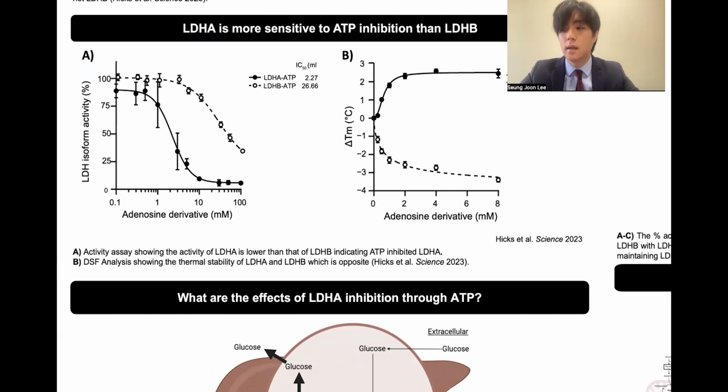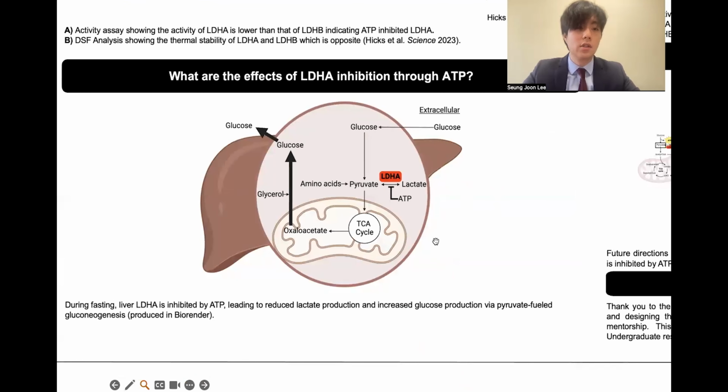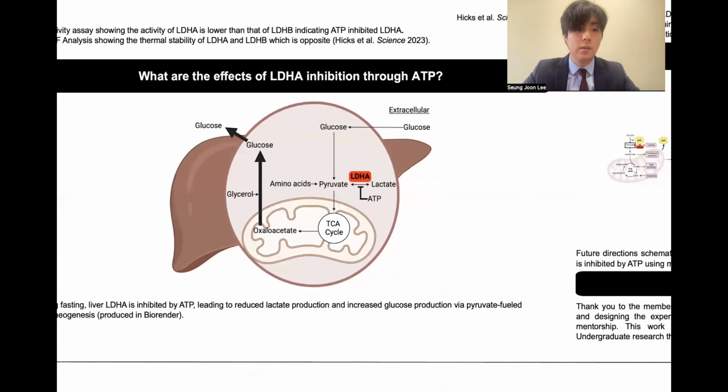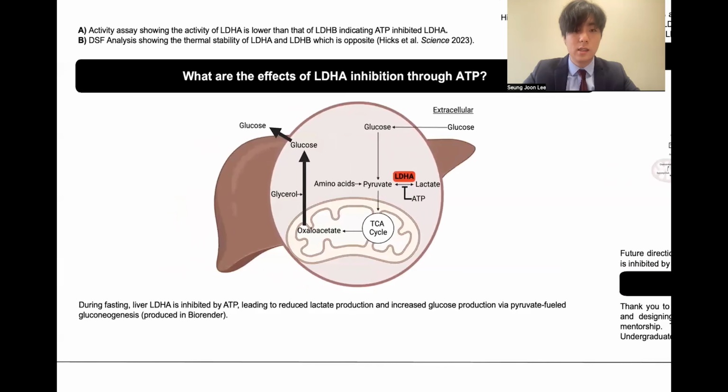DSF analysis allowed us to measure approximate binding affinity by giving us an apparent KD value. They showed that both LDHA and LDHB have the same apparent KD for ATP. Here is my hypothesis: during fasting, liver LDHA is inhibited by ATP, leading to reduced lactate production and increased glucose production via pyruvate-fueled gluconeogenesis.